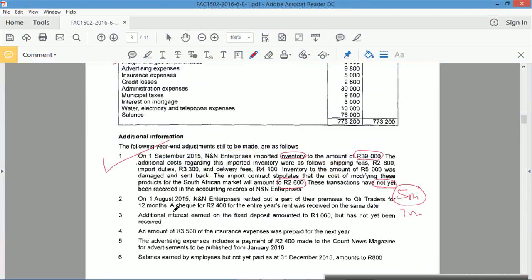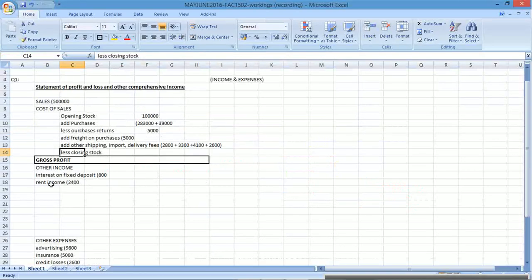You rented out part of their premises. A check for 2,400 was received on the same date. Hold on. On the 1st of August, NN rented out, so they rented out part of their premises. Oh, okay, so NN is renting out their premises to Ollie. Okay, so it is income. Right, so it's over here, rent income.